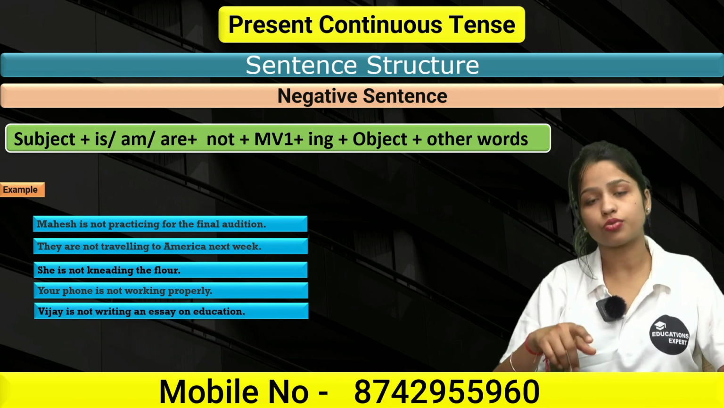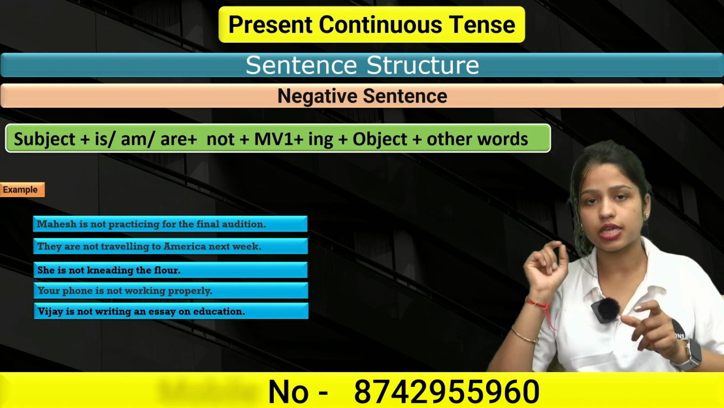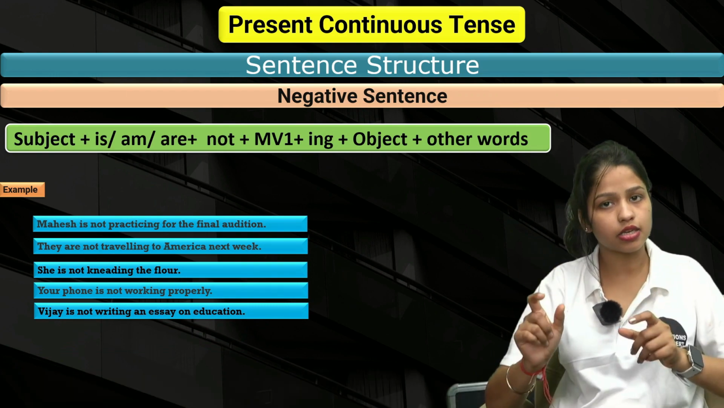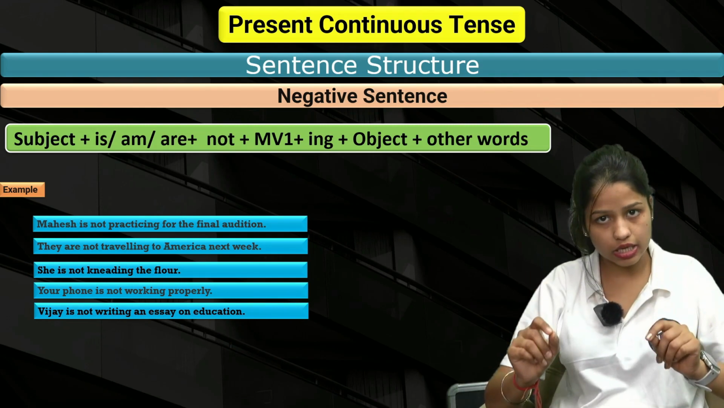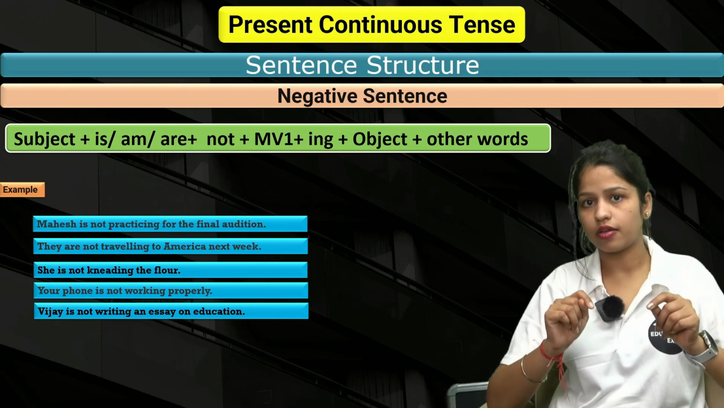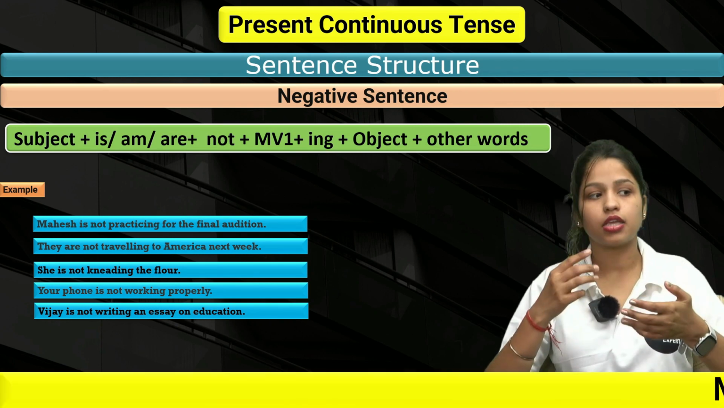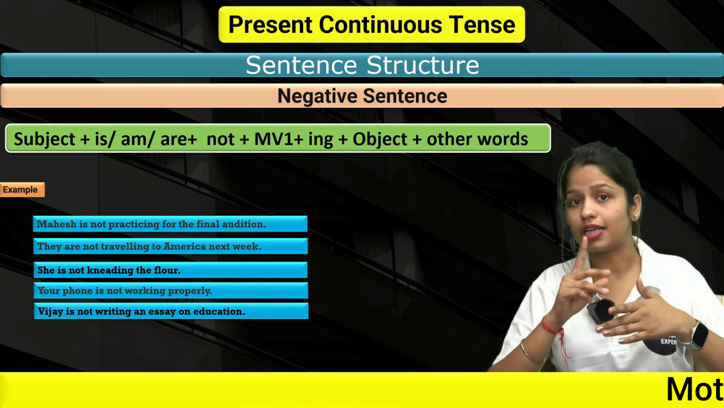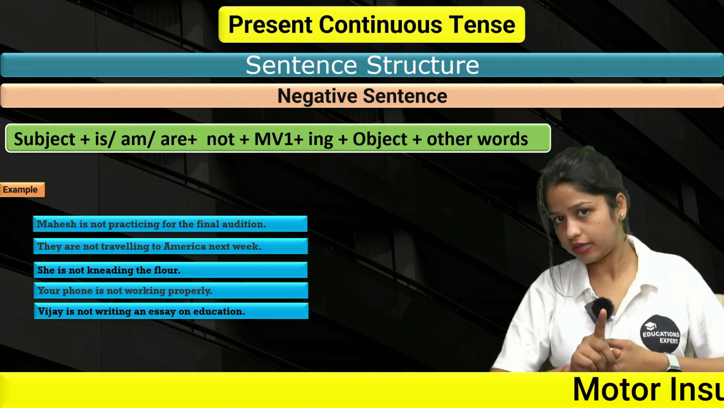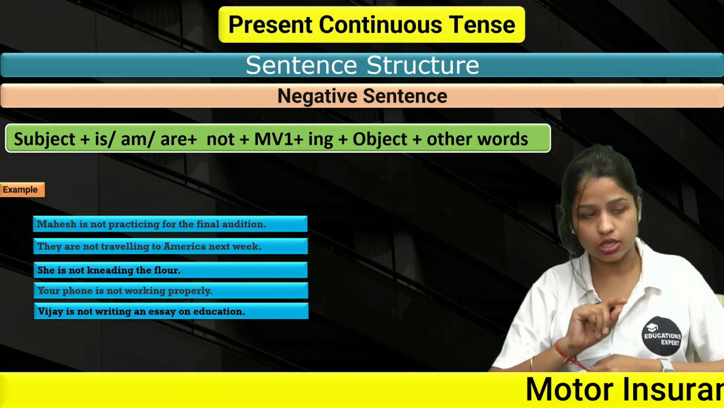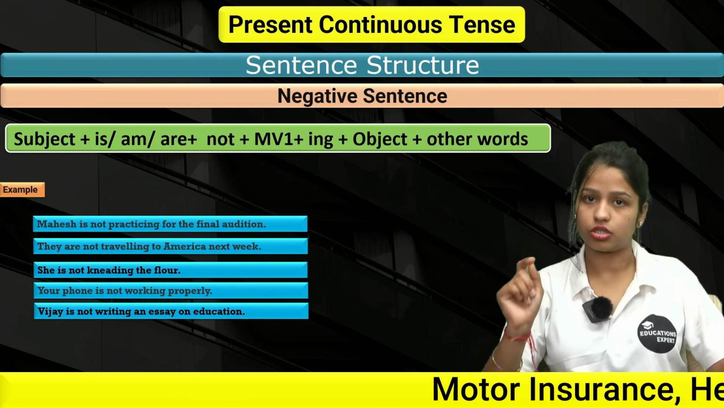Vijay is not writing an essay on education. Vijay, singular subject, that's why we have used is. Negative sentence structure, that's why we have used not. Vijay is not writing. Sometimes I have seen a lot of students committing this mistake repeatedly. They use WRITT. Wrong. In writing, we have only a single T, right? So your word should be WRITING, right?